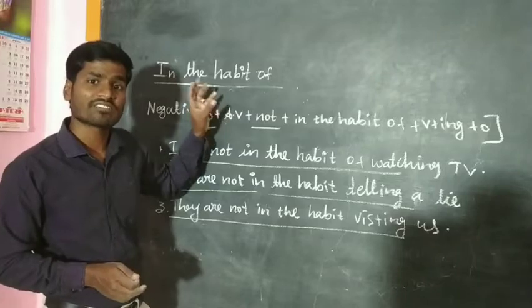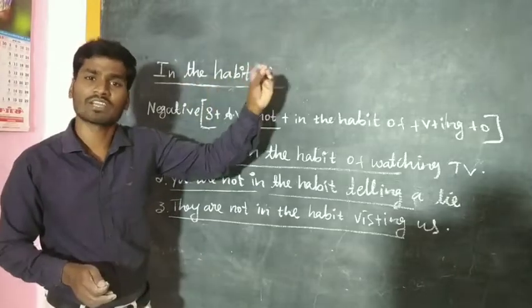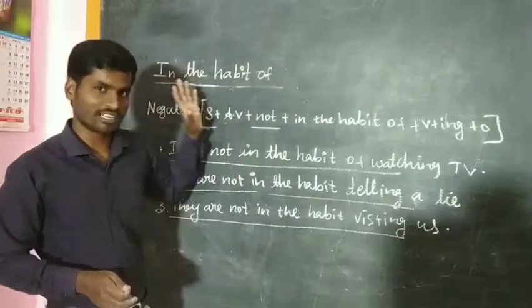Subject plus auxiliary verb plus not plus in the habit of plus verb plus ing plus object. That's all. Very simple, correct?